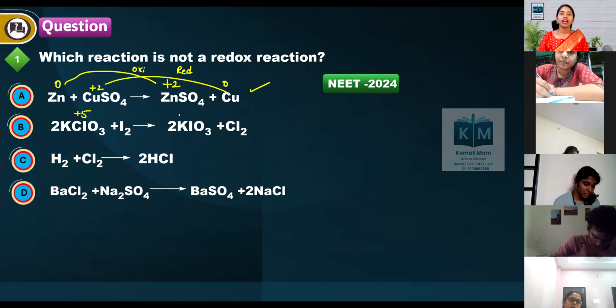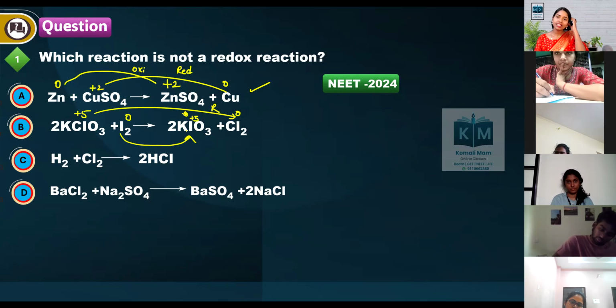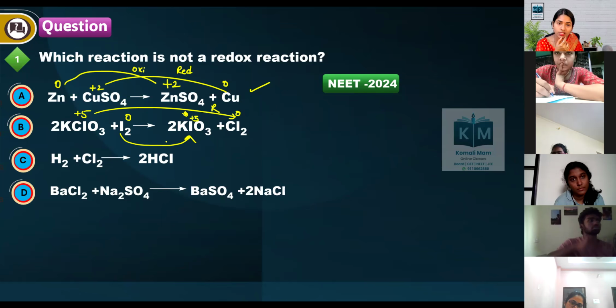In KClO3, chlorine is plus 5, and in KIO3, chlorine is 0, so it is undergoing reduction. And I2 is 0, KIO3 is plus 5. By seeing this directly you will be able to say the oxidation numbers, through practice you will get that. Suppose you are not able to tell directly, just put pen to paper and do it. No problem. Then it is plus 5, it is changed, it is undergoing oxidation. Reduction, oxidation. It is also a redox reaction.